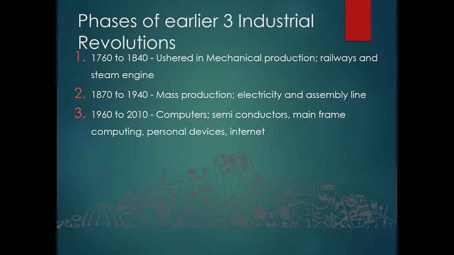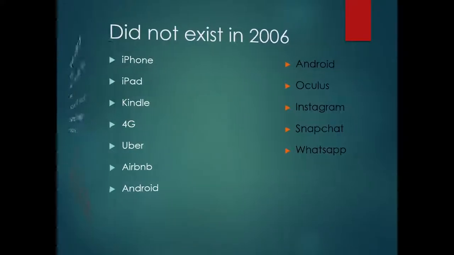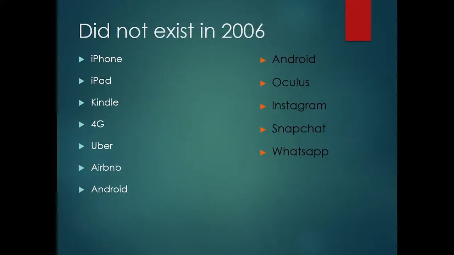And then the last one, computers, semiconductors, mainframe computing, personal devices and the internet. As we see, iPhone, iPad, Kindle, 4G, Uber, Android, Oculus, Instagram, Snapchat, WhatsApp, all of these did not exist before 2006.